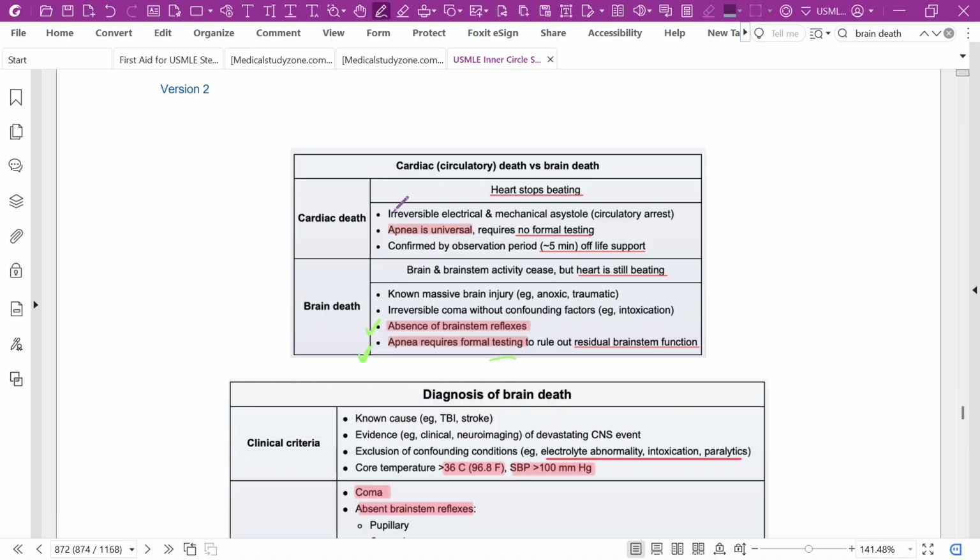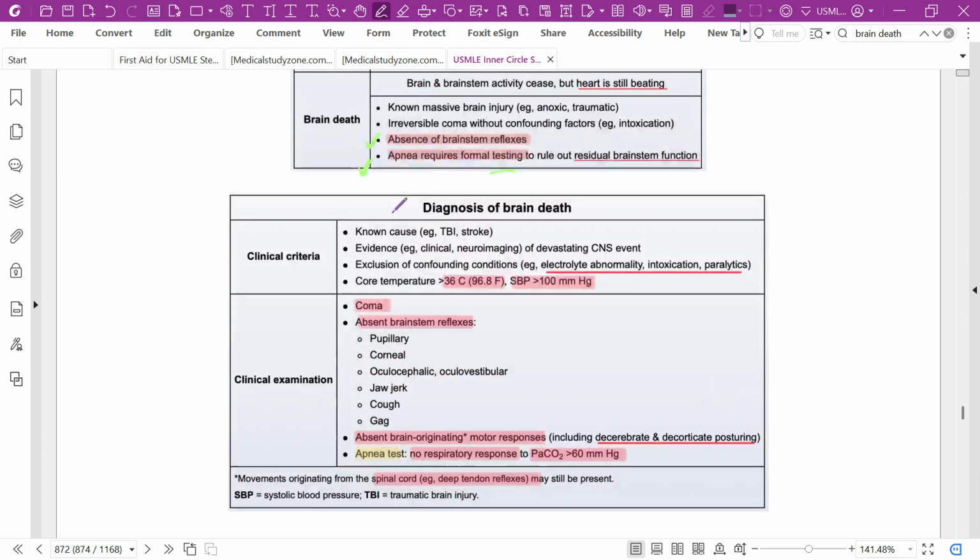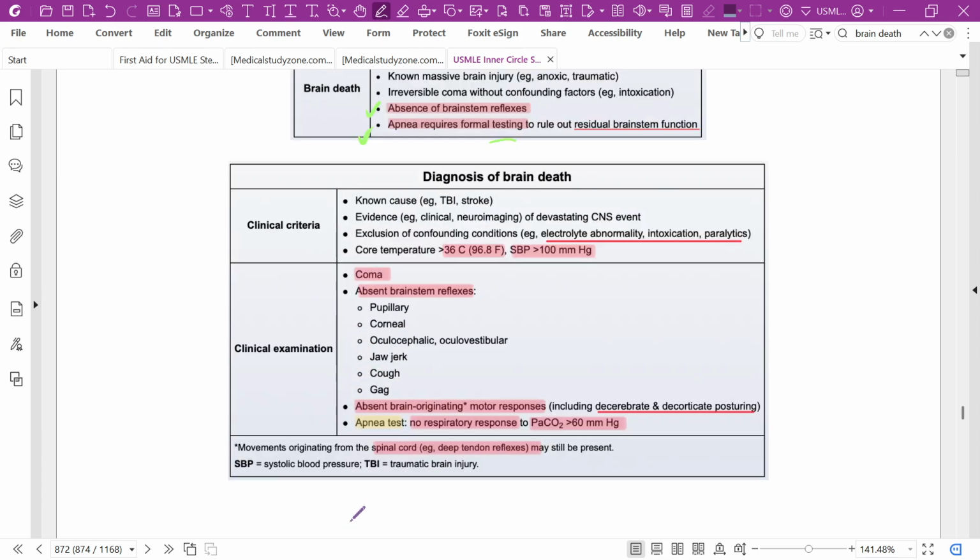How can we diagnose a patient with brain death? Clinical criteria: a known cause, such as traumatic brain injury or stroke.